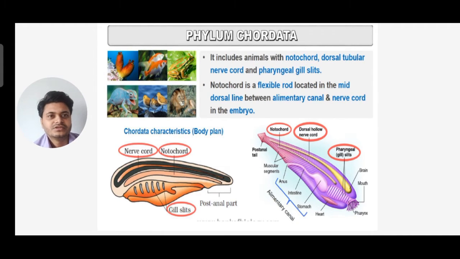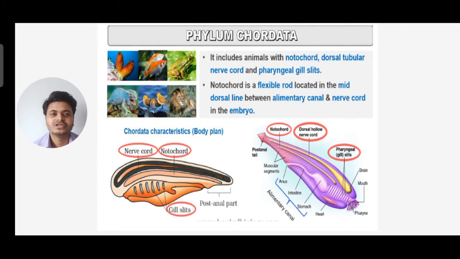So you can see pictures are given. Phylum Chordata, let's see the characteristics. It includes animals with notochord, dorsal tubular nerve cord, and pharyngeal gill slits. These phylum Chordata animals have a notochord, dorsal tubular nerve cord, and pharyngeal gill slits.